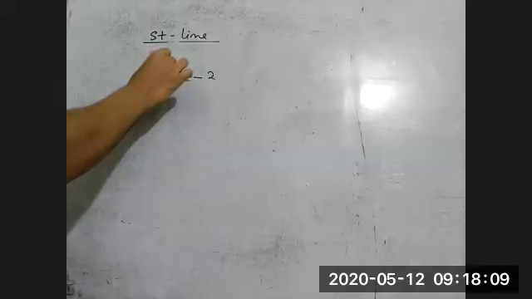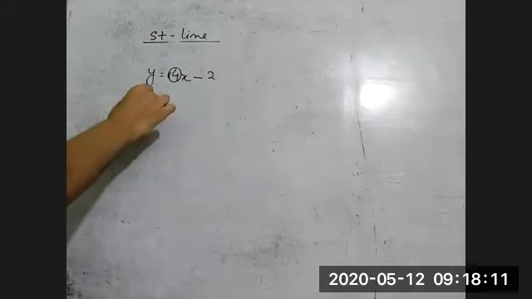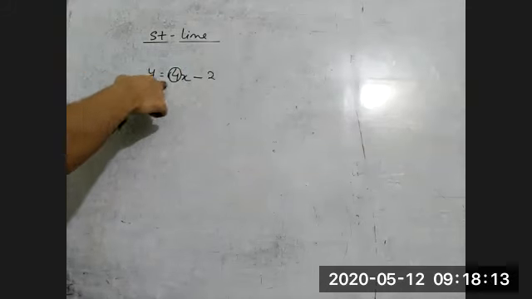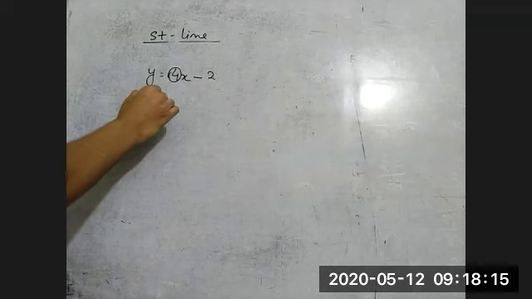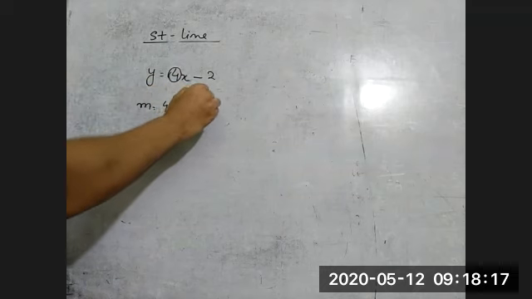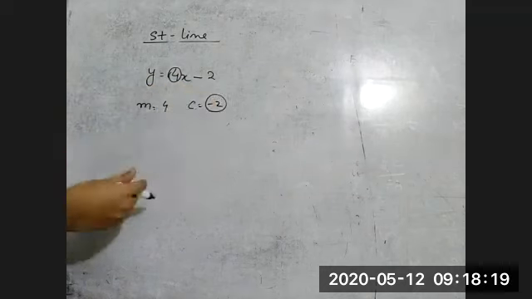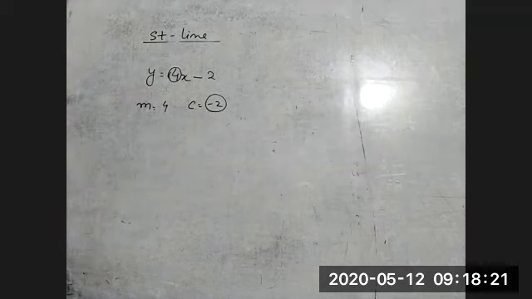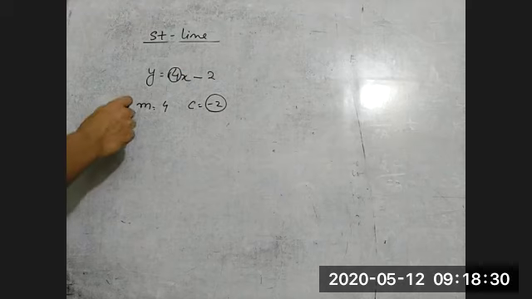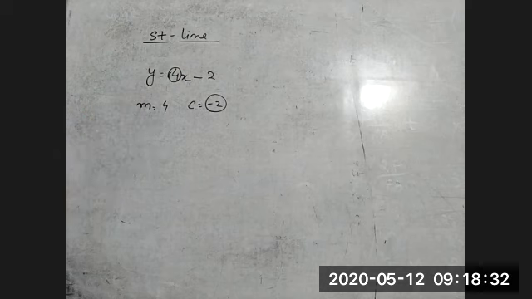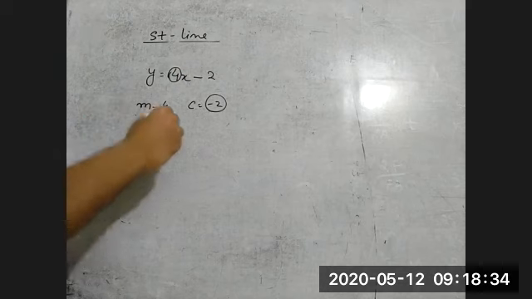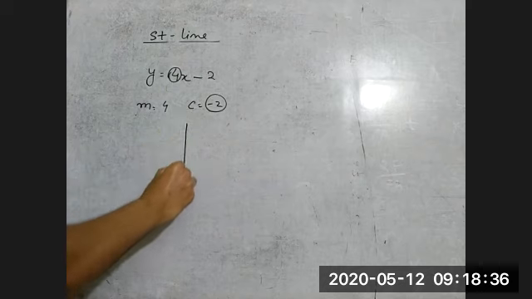So here slope means the value of m, because this is in the standard form, y is equal to mx plus c. So m is 4 and c is minus 2. Minus 2 means that a straight line is passing through the negative y-axis. It means that the straight line is cutting the y-axis in the negative, and the slope is 4. So just listen carefully, because I'll do one more thing here in the graph.